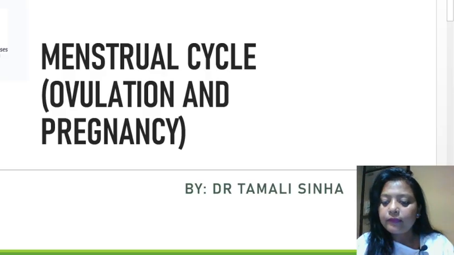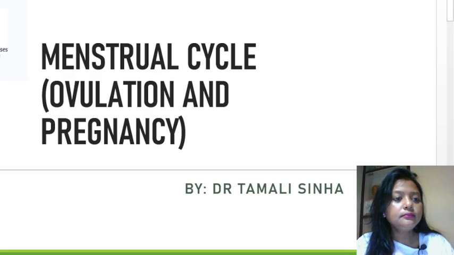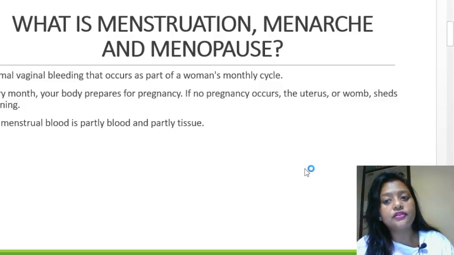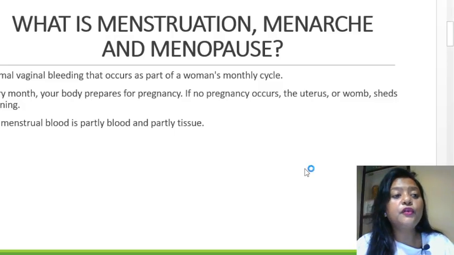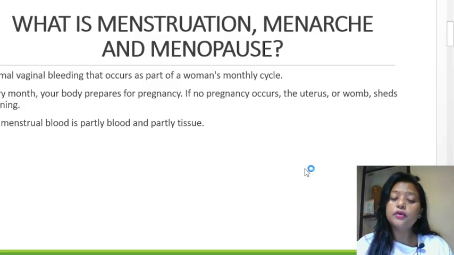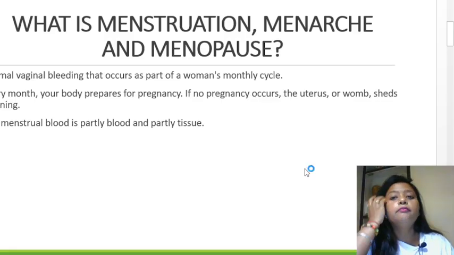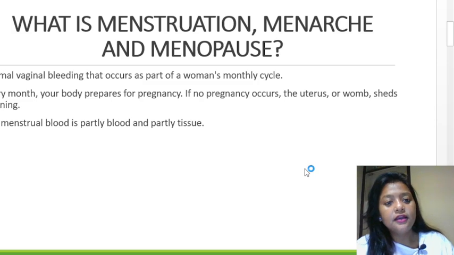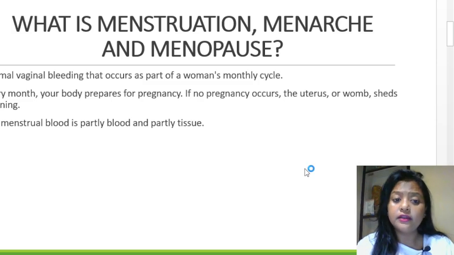Okay. So first of all, my first slide, I'll talk to you about what is menstruation, menarche, and menopause. Before we get into the menstrual cycle, first we should know what is menstruation. So menstruation is basically vaginal bleeding. It occurs once in every month. Sometimes it might occur more than once, but basically it occurs once in a month in all women. It is a part of a woman's monthly cycle.